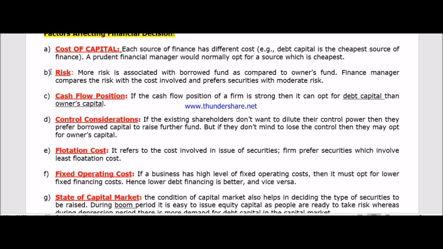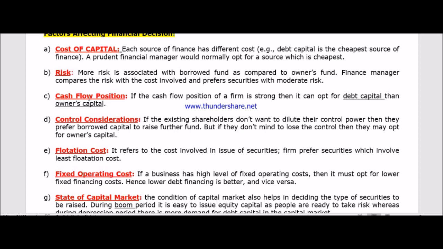Second point is the risk. I told you just a few minutes back, which source of finance is riskier? Yes, you are right, the borrowed fund. And which is less risky? Yes, owner's fund. So if the financial manager doesn't want to take that much risk, obviously they will choose which source of business finance? Owner's fund. So that is the risk involved.